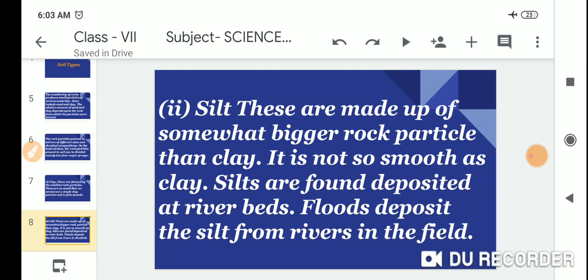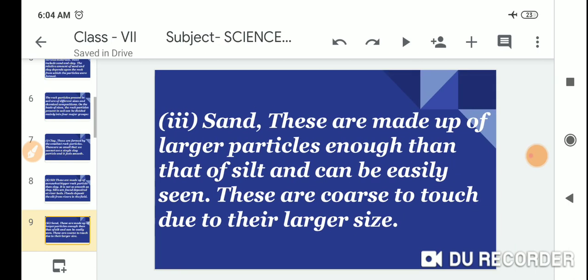Second, silt. These are made up of somewhat bigger rock particles than clay. It is not so smooth as clay. Silt is found deposited at river beds. Floods deposit the silt from the river in the fields.